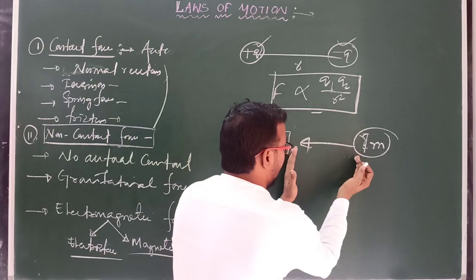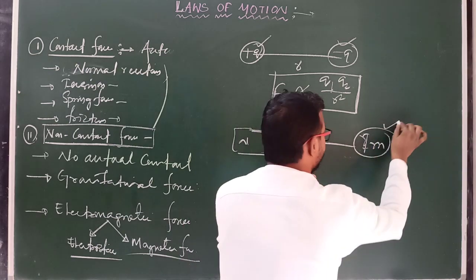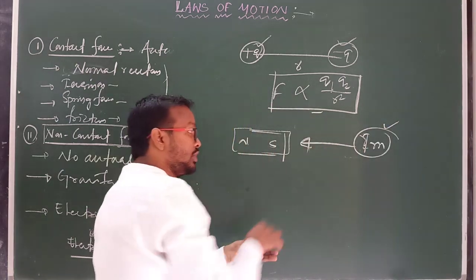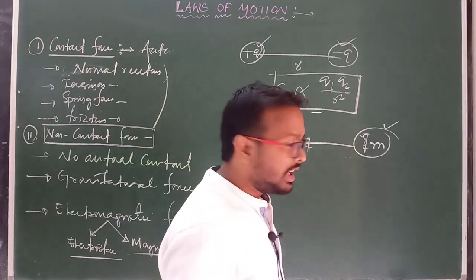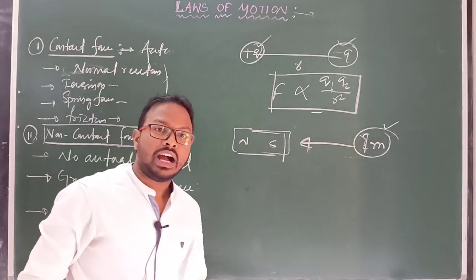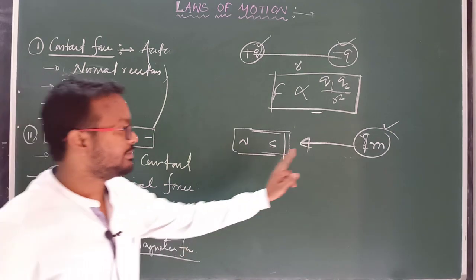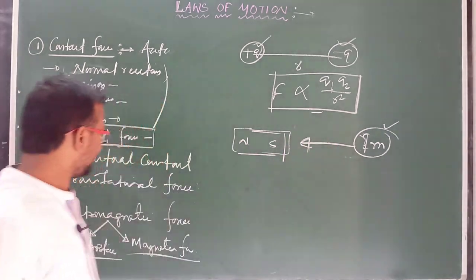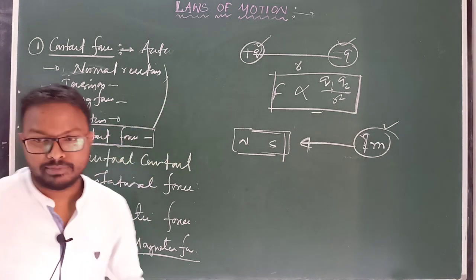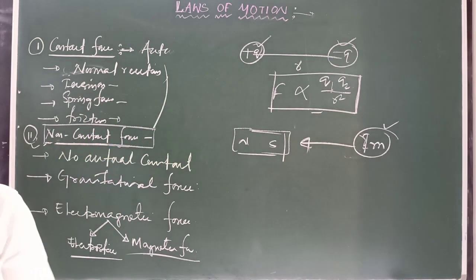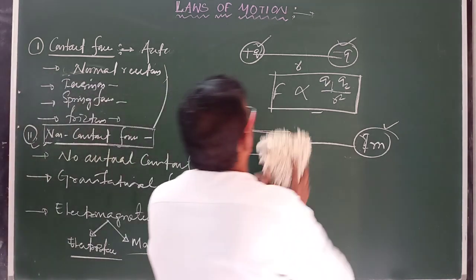Actually there is not actual contact between this object and source, but the iron moves towards this magnet, or the magnet moves towards this iron piece. Why? Due to attractive force, or due to force between them. So that type of force is known as non-contact force. Clear? So there are basically two types of nature of force: contact force and non-contact force. You have to remember these types of force.